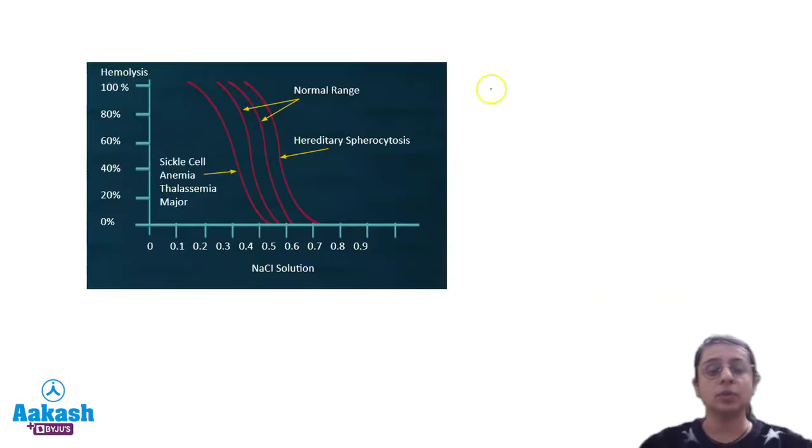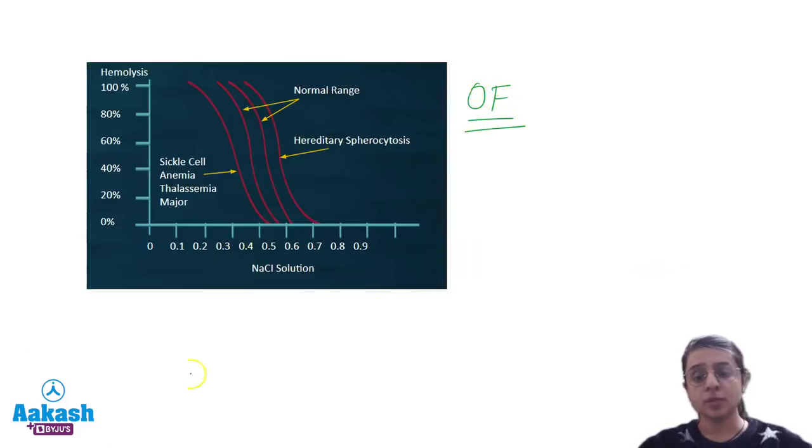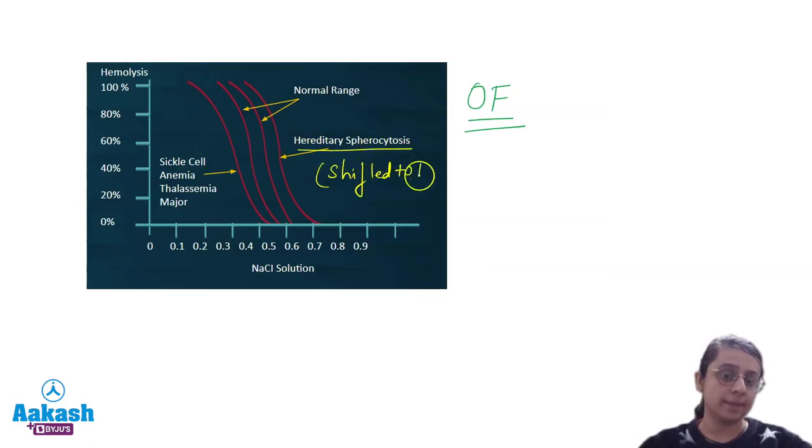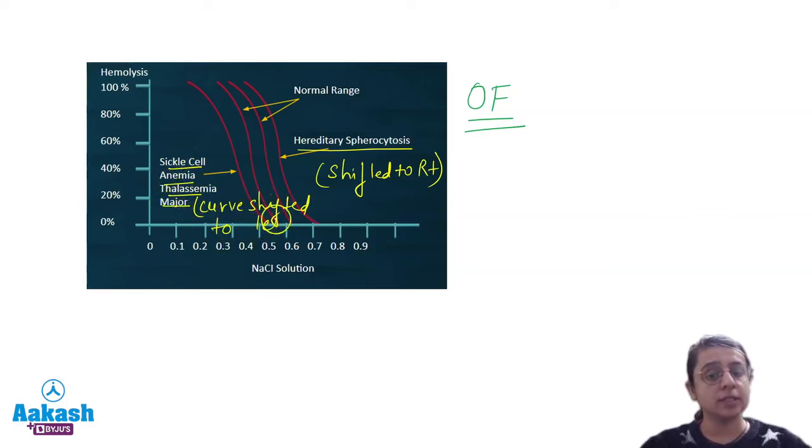Now let's come to the osmotic fragility test. We have already discussed in detail that osmotic fragility is increased in hereditary spherocytosis, and thus the curve is shifted to the right, whereas osmotic fragility is decreased in sickle cell anemia and thalassemia major, and thus the curve is shifted to the left. So what will happen to osmotic fragility here? Because we are discussing sickle cell anemia, osmotic fragility will be low.